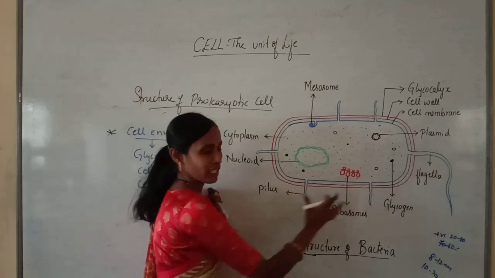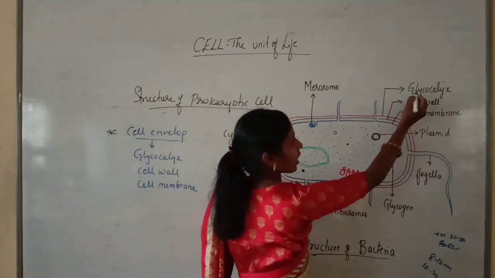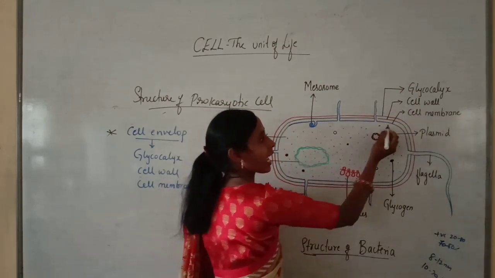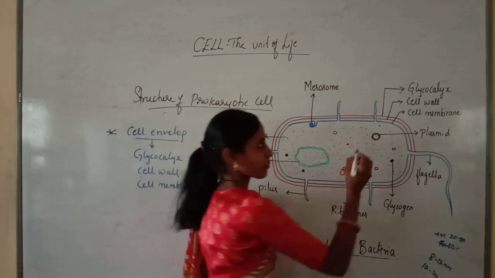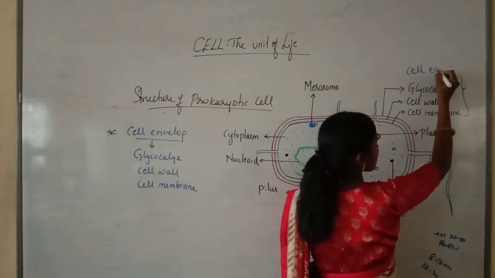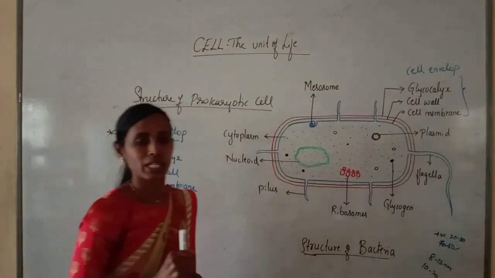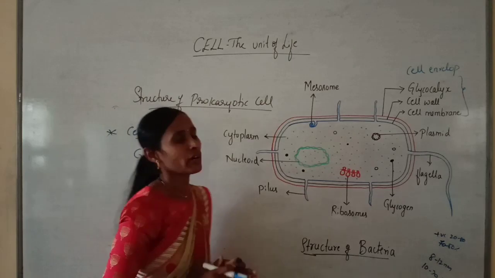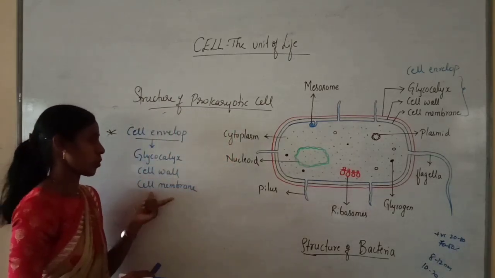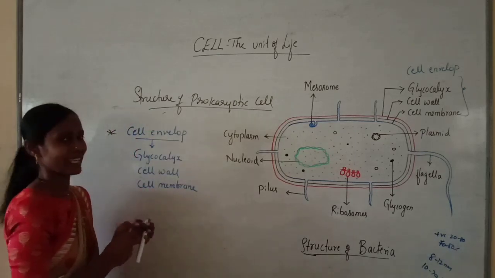See, this is the bacterial cell or prokaryotic cell. Here, the outermost layer is called the glycocalyx, the middle one is called the cell wall, and the inner one is called the cell membrane. All together, it is called the cell envelope. I already told you the cell envelope is nothing but the outer covering or boundary. So here the cell envelope is made up of three components: glycocalyx, cell wall and cell membrane. Now we will discuss one by one in detail.